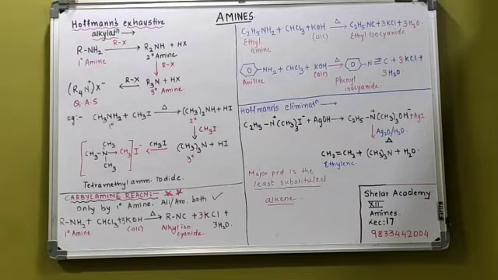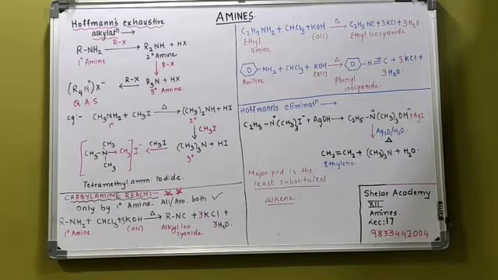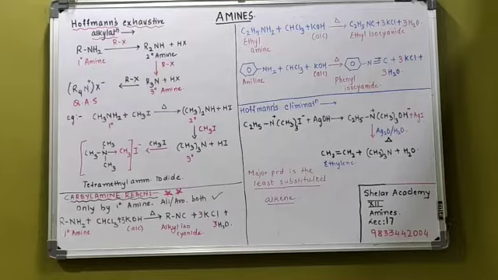So excess है alkyl halide का, इसीलिए the alkyl halide will be reacting with the secondary amine converted to tertiary. Tertiary again converted to a quaternary ammonium salt. मतलब if I start with a primary amine, तो प्राइमरी से क्वाटरनरी कन्वर्ट करने के लिए मुझे कितने अल्काइल हैलाइड्स लगे? I require 3 moles of the alkyl halides, right? 1, 2 and 3.